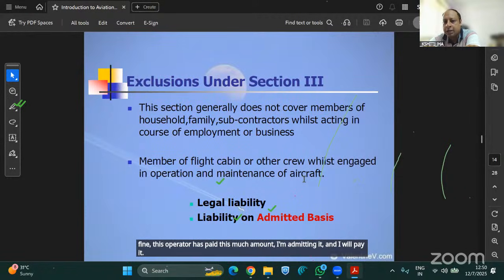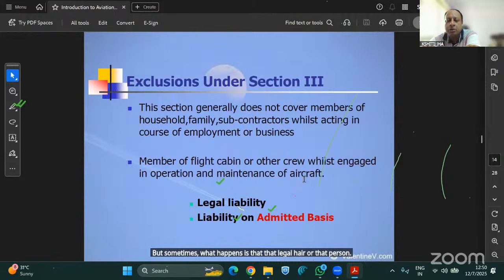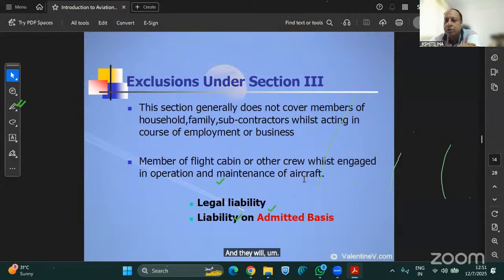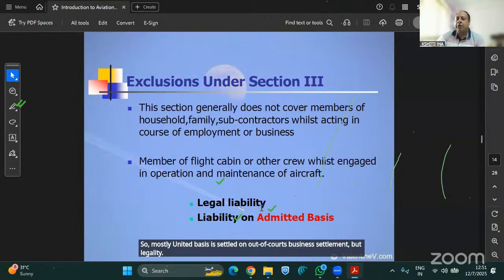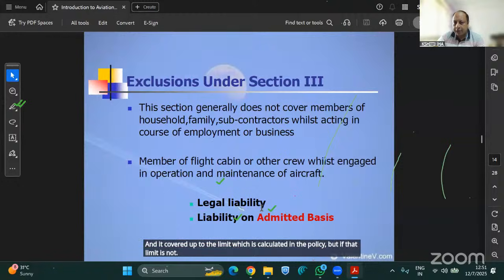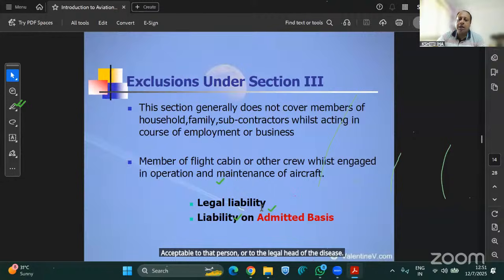But sometimes the legal heir or that person will say, no, this amount is very little, I will file a suit in my country. Say he might be a foreign national, a US citizen. He will file the suit there against Air India or any other operator, and they will take the claim from the court. Then it will be settled in the court. So mostly admitted basis is settled out of court, up to the limit stipulated in the policy. But if that limit is not acceptable to that person or to the legal heir of the deceased, it can very well be settled in a court of law.